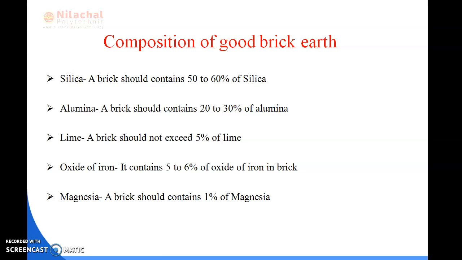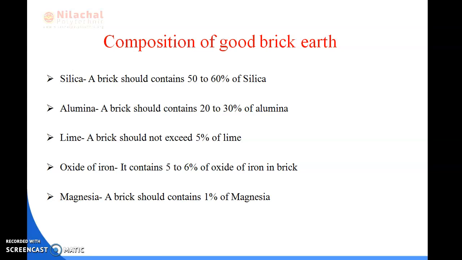If an excess amount of iron oxide is present, then the bricks become dark blue or blackish in color. Next, if the quantity of iron oxide is small, then we can say that the bricks will be yellow in color.